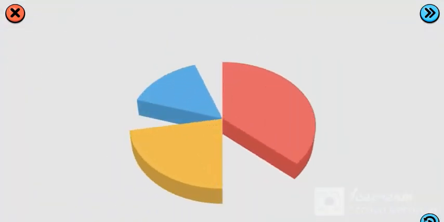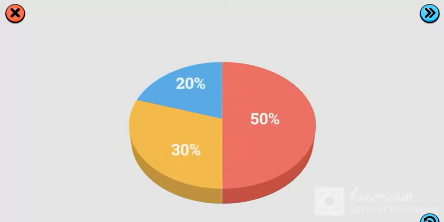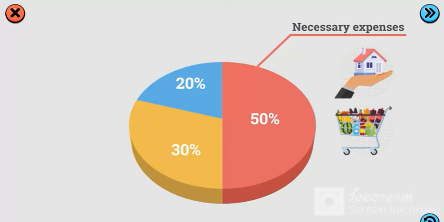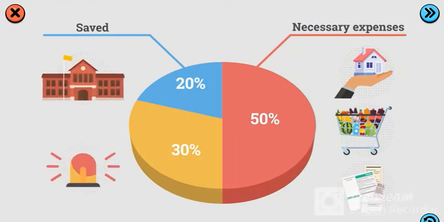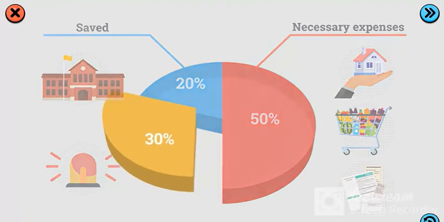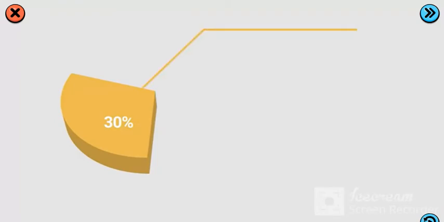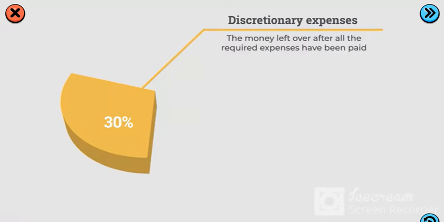As a general rule on how to allocate your income, you can use the 50-30-20 method. 50% of your income should cover all necessary expenses such as rent, food, and utility bills. 20% should be saved. This can be for a specific purpose or for an emergency or retirement fund. The remaining 30% of your income can be used for discretionary expenses or those open to your choice. This is the money left over after all your required expenses have been paid.